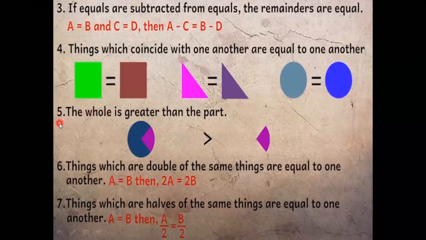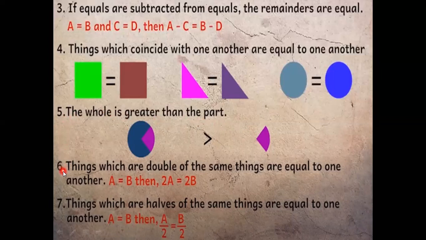Coming to the fifth axiom, it states that the whole is greater than the part. We know this is a universal truth, that the whole would always be greater than the part. For example, let's take this figure. You have got a complete circle, the whole circle. And this pink portion, say, is a part of this circle. It's very clear that this circle, which is the whole, will always be larger than the part of that circle. So this was Euclid's axiom number 5.